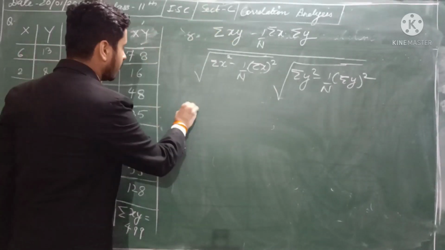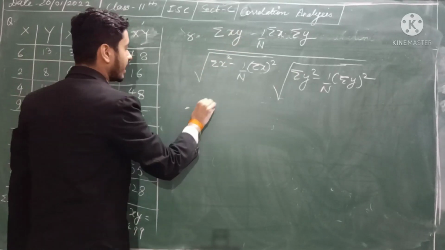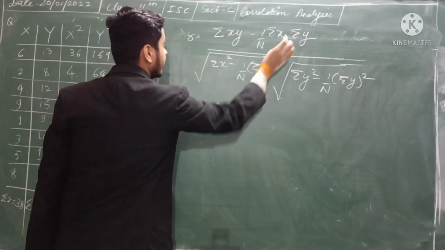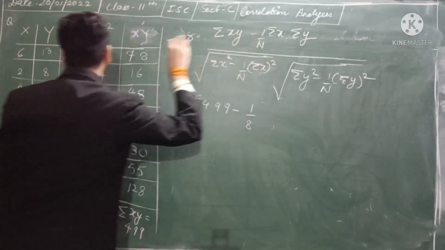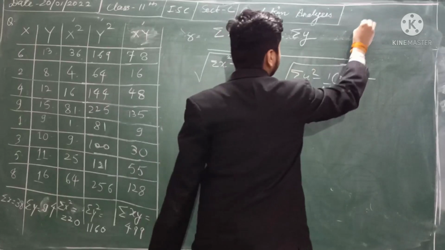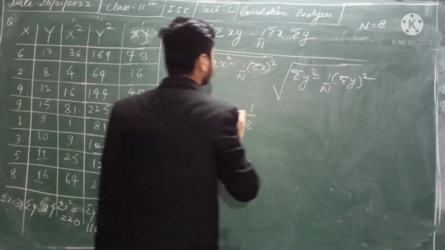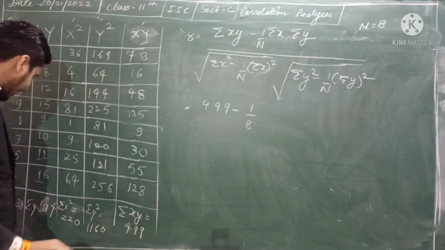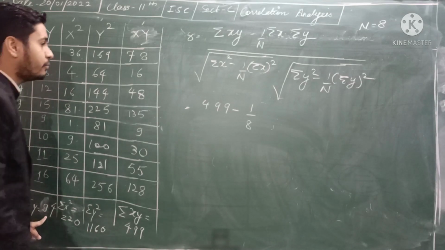Let us place them here. So summation of xy you have 499 minus 1 upon n, where n is the total, this is 8. So n is equal to 8. Then summation of x into summation of y. Summation of x is 38, and summation of y is 94.